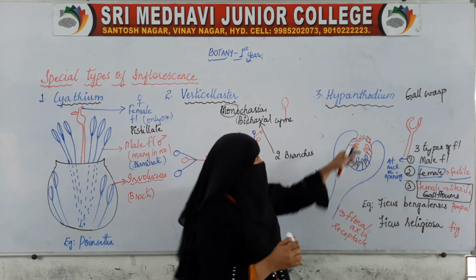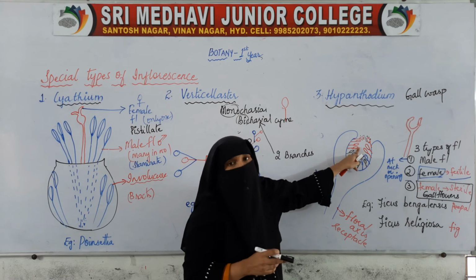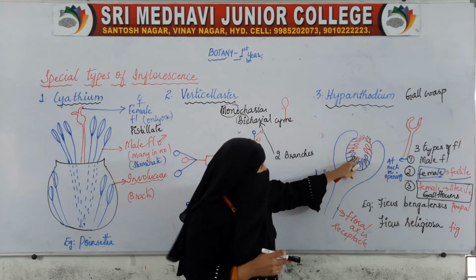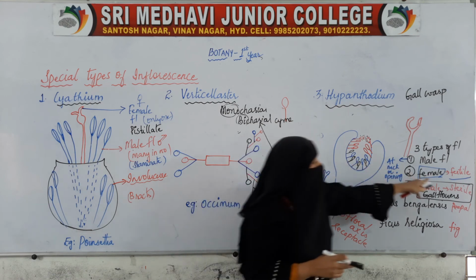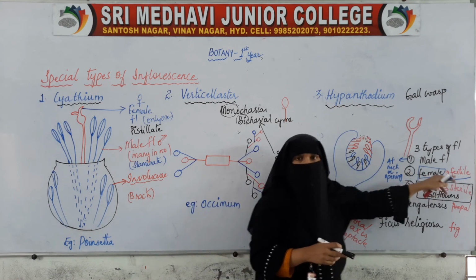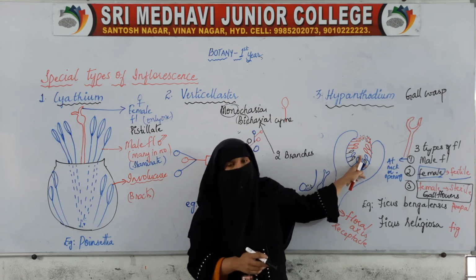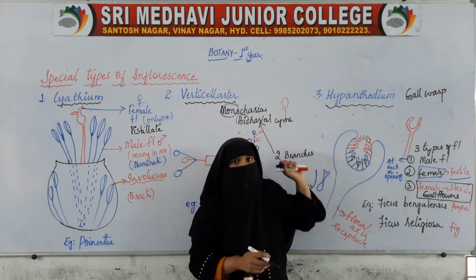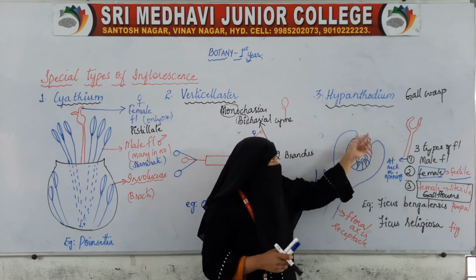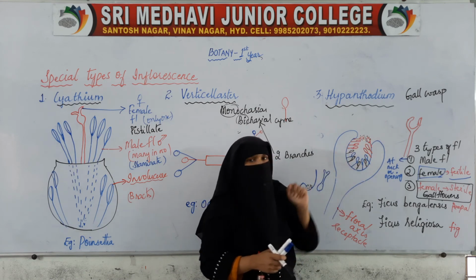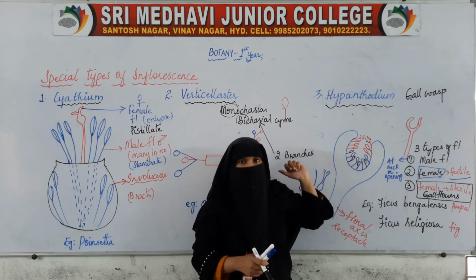So when the insect moves inside, the pollen grains will stick to the wings. When it moves down, the pollen grains may fall on the female fertile flowers, because of which the pollen grains will reach the stigma. Because the wasp is coming inside, the pollen grains are reaching the stigma of the female flowers.